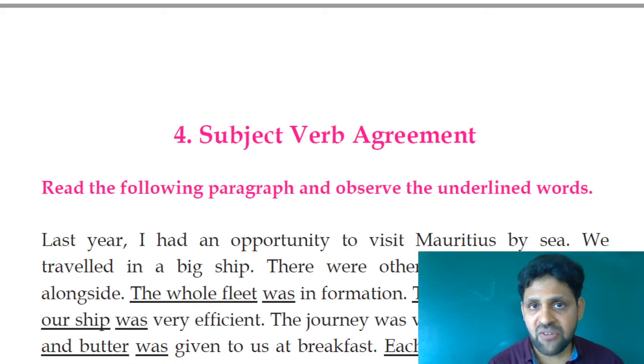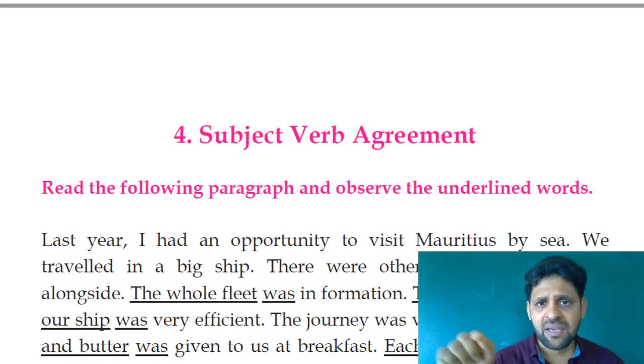For example, Madhavi goes to school. Madhavi is a singular subject, third person, she goes to school. Have you understood? See what I told you in the definition. When the subject is in third person singular number, the verb in the present tense takes s or es.